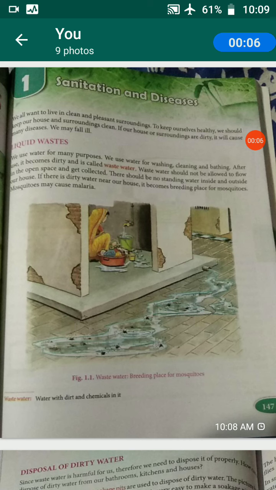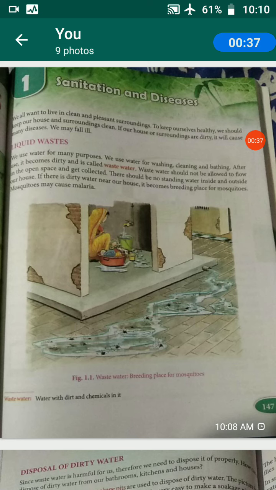We have already completed the semester 1 examination. So, today we are starting with the semester 2 syllabus. In science, today we are starting with lesson 1 from semester 2. For this you need to follow your semester 2 all-in-one textbook. What is lesson 1? Yes, it is sanitation and diseases. The lesson aim is sanitation and diseases.